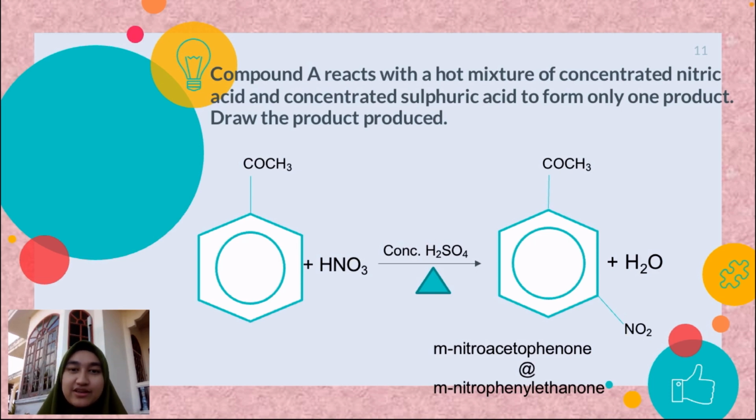The next question is compound A reacts with a hot mixture of concentrated nitric acid and concentrated sulfuric acid to form only one product. Draw the product produced. So first we draw compound A and add the nitric acid and also the concentrated sulfuric acid, and then we will get the m-nitroacetophenone, or we call m-nitrophenylethanol, and also we will get the product water.